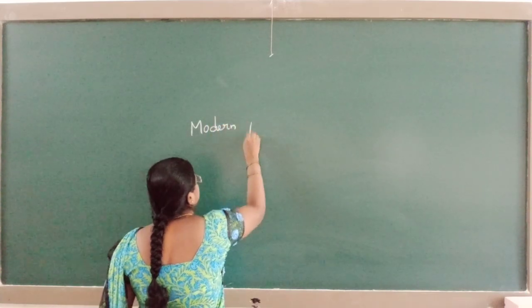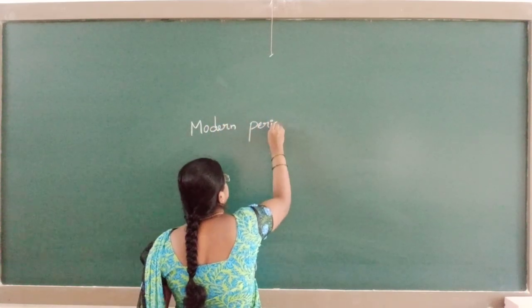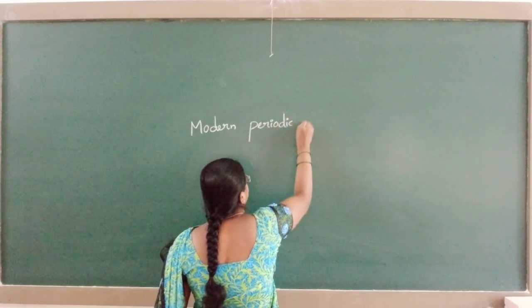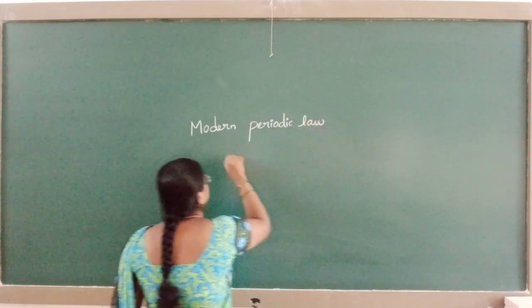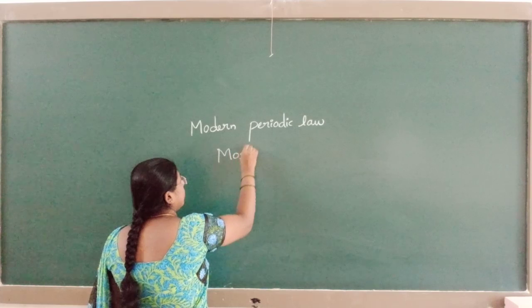Modern periodic law, also known as Moseley's law.